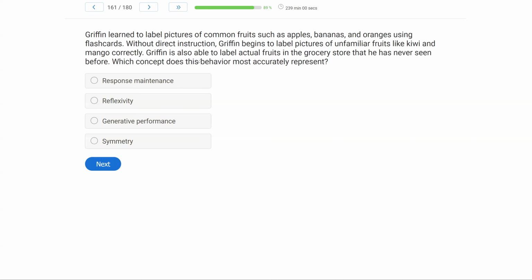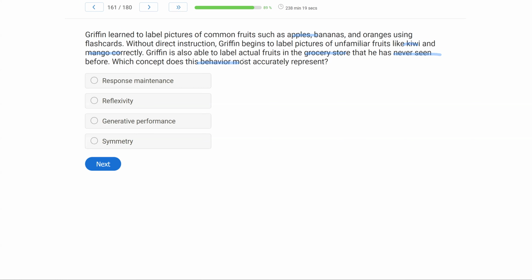So we're thinking about Griffin's behavior here. And what is Griffin able to do? Well, we know he can label pictures of apples, bananas, and oranges with flashcards, but then without further instruction, he's now labeling unfamiliar fruits, kiwi and mango. He then goes even further, goes into the grocery store and labels fruits he's never seen before in a natural, generalized setting. What term would we use to represent Griffin's behavior of starting to generate more and more categories or more relationships between items? A, response maintenance.